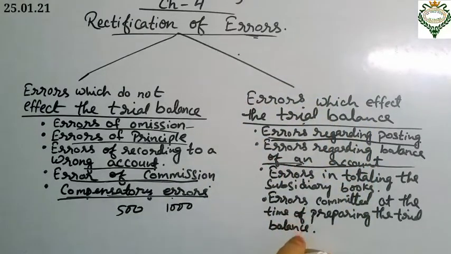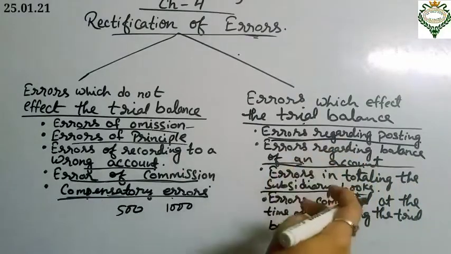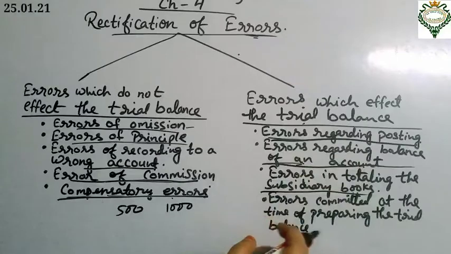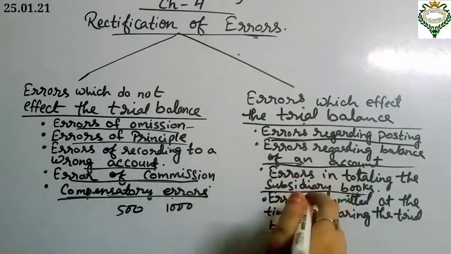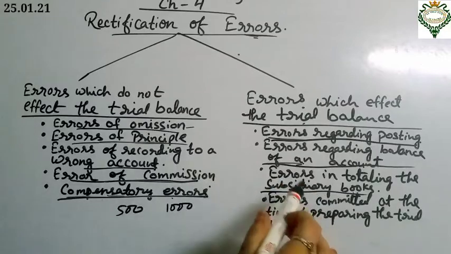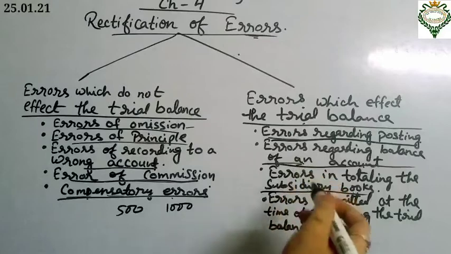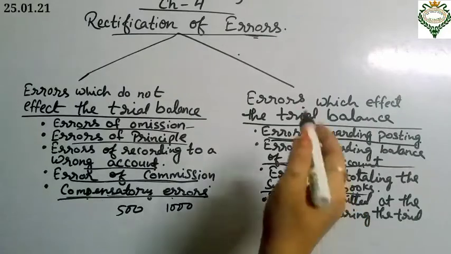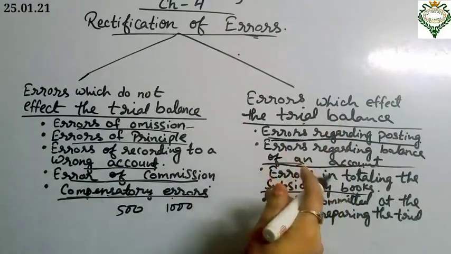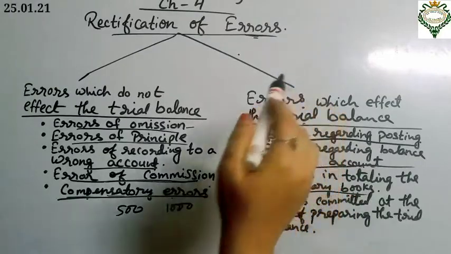Next one is errors in totaling the subsidiary books. What are the subsidiary books? Subsidiary books are like sales book, purchase book, goods return book, cash book, etc. The trial balance does not tally if an error is committed while totaling the subsidiary books. If it is not totaled properly, if it is not tallied, then the trial balance gets some error.